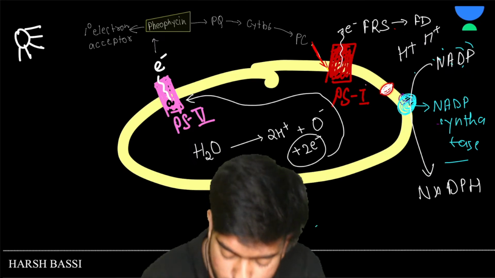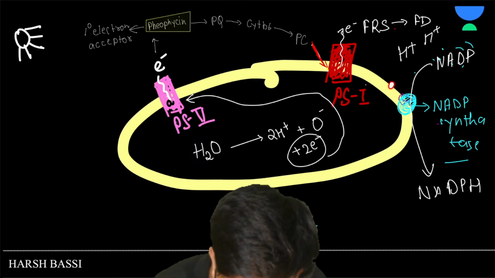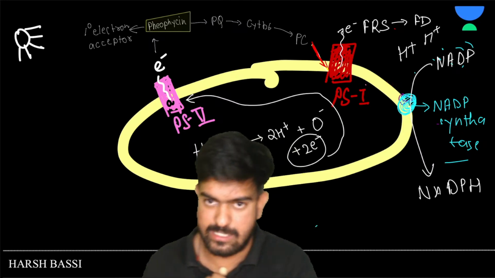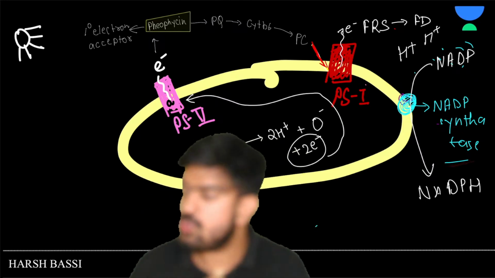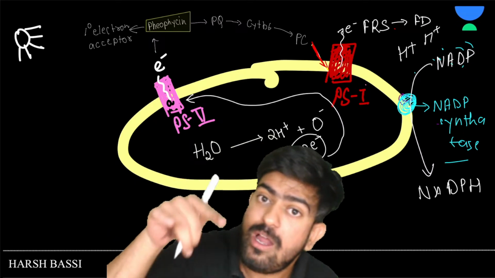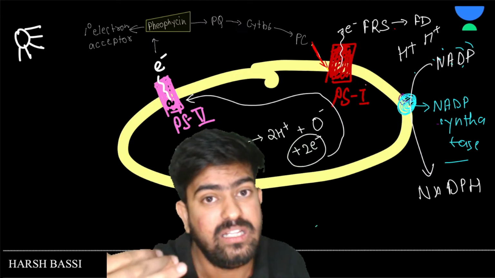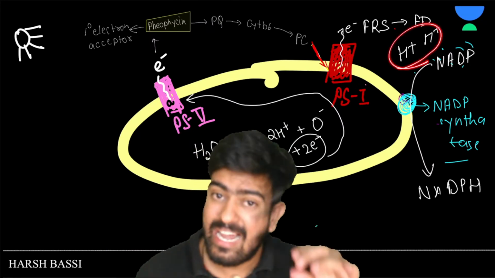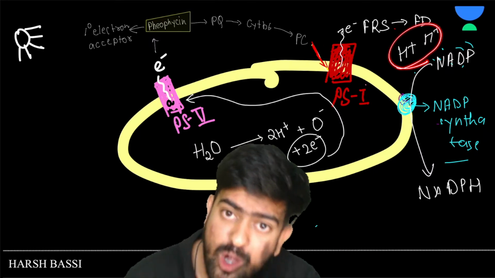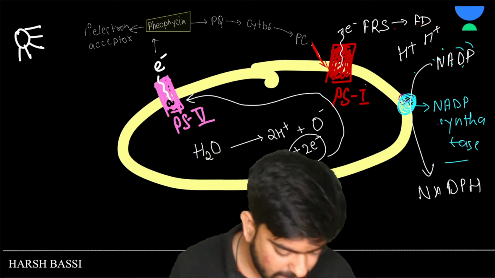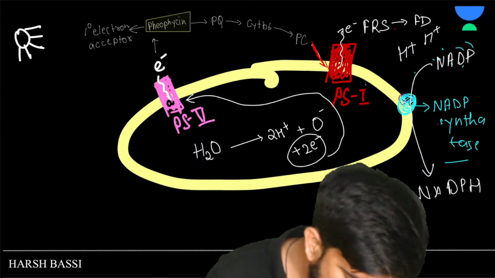So the electron reached here, and there is an enzyme called NADP synthetase, which catches NADP present in the stroma of the chloroplast, outside the thylakoid, and with the help of the electron and the hydrogen present in the stroma, it makes NADPH. Clear?